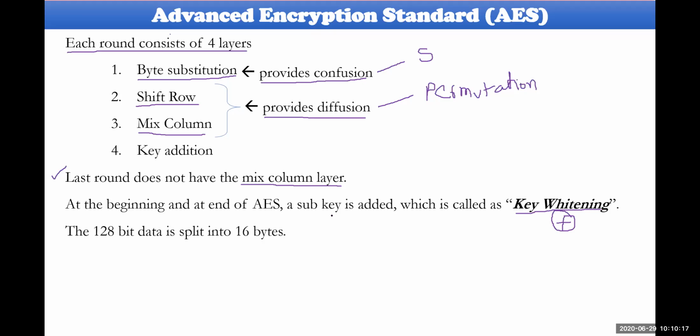Then, before going to these four layers, what exactly this AES algorithm does is that all this 128-bit data will be split into 16 bytes, 16 bytes, 16 bytes, and so on. And how is this done? Let us see. These are the rounds here. A will be the plain text, for example, which has 128 bits. And this A will be taken to the first layer, which is called byte substitution.